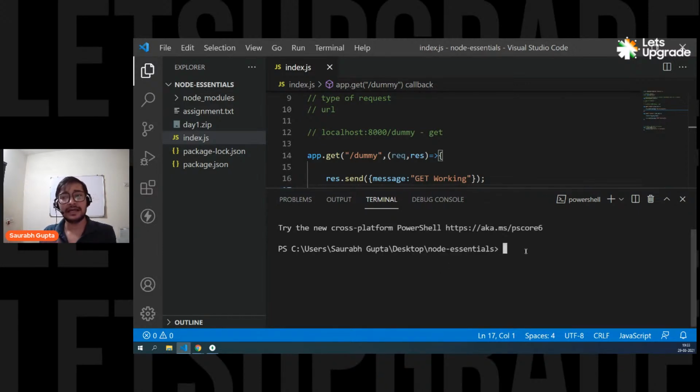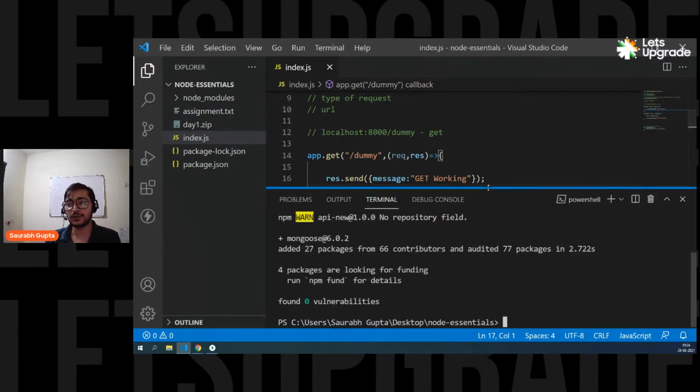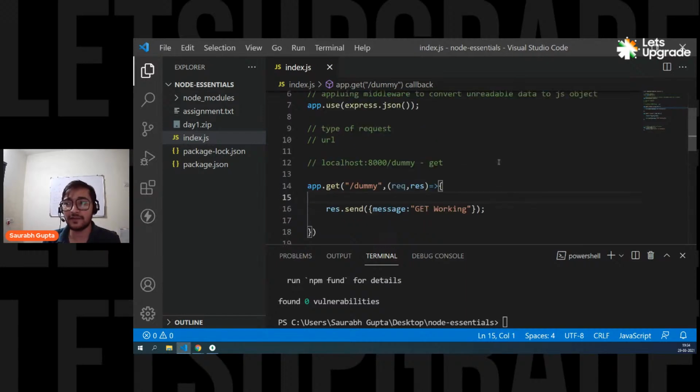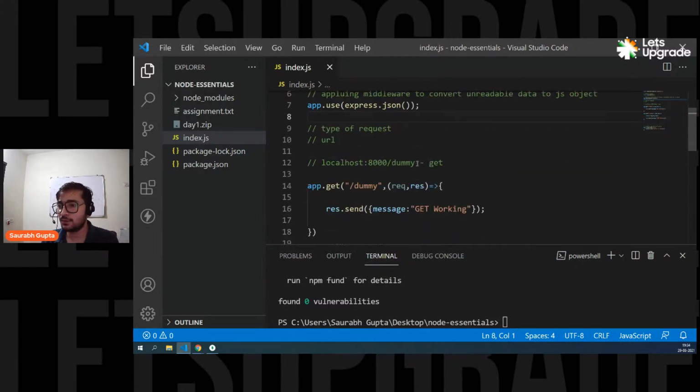So again, we have to install that. First of all, in this project, let's install the package that we need. The package name is Mongoose. Just like we install Express, simple: npm install mongoose. Wait for a second and it will get installed. So now guys, Mongoose is also installed. And now we have to use all the functionalities provided by Mongoose to work with the MongoDB server. Okay, everyone, can we start, guys? Come on, tell me, can we start?